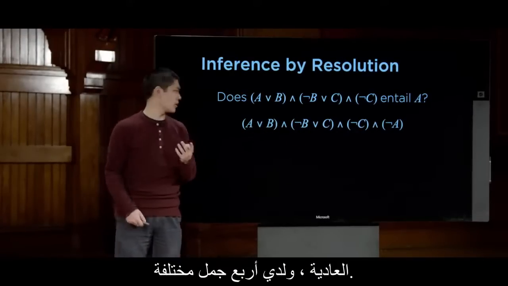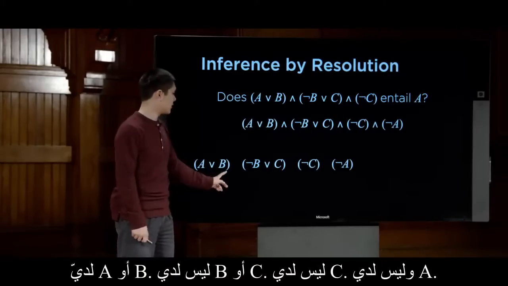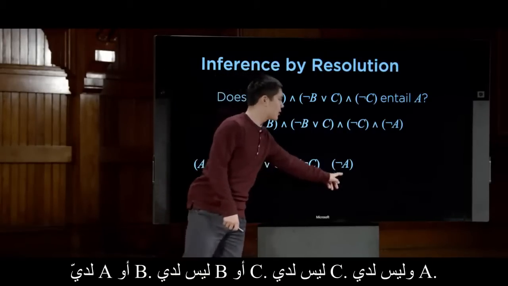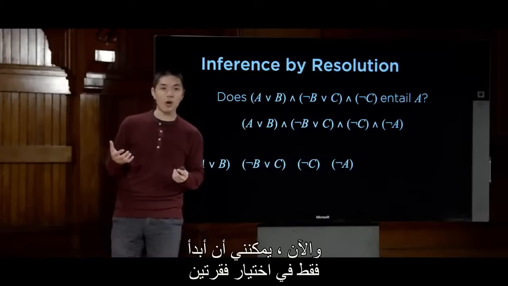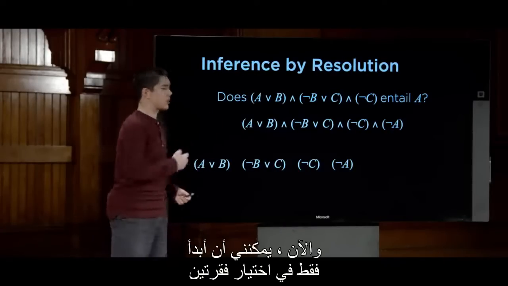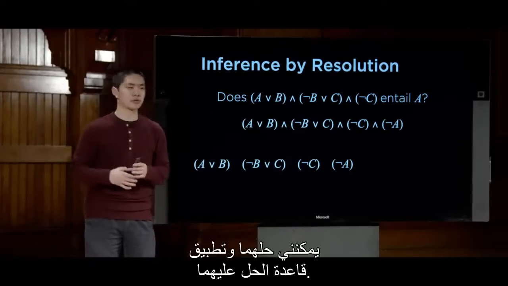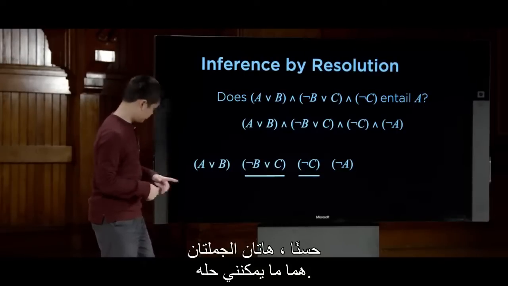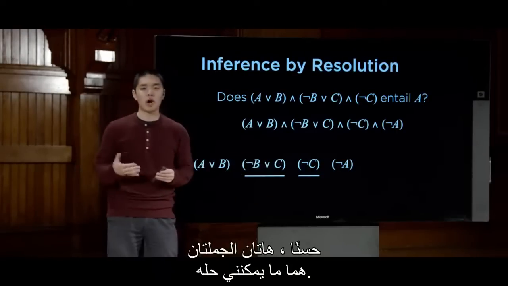And I have 4 different clauses. I have A or B. I have not B or C. I have not C. And I have not A. And now I can begin to just pick 2 clauses that I can resolve and apply the resolution rule to them. And so looking at these 4 clauses, I see, all right, these 2 clauses are ones I can resolve.